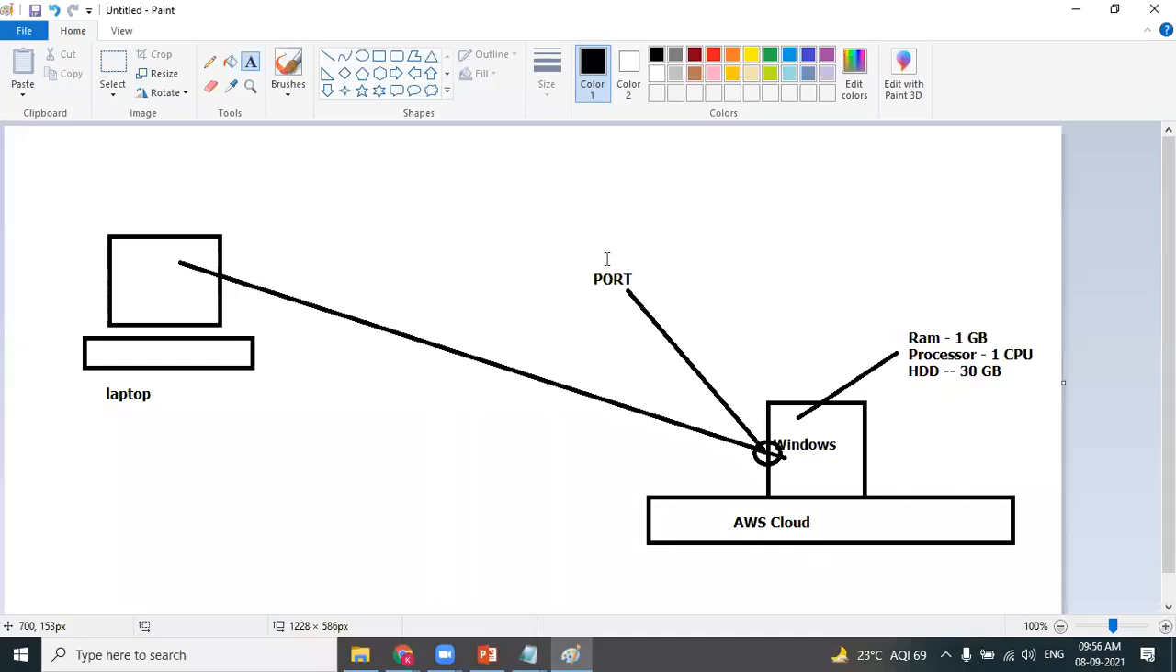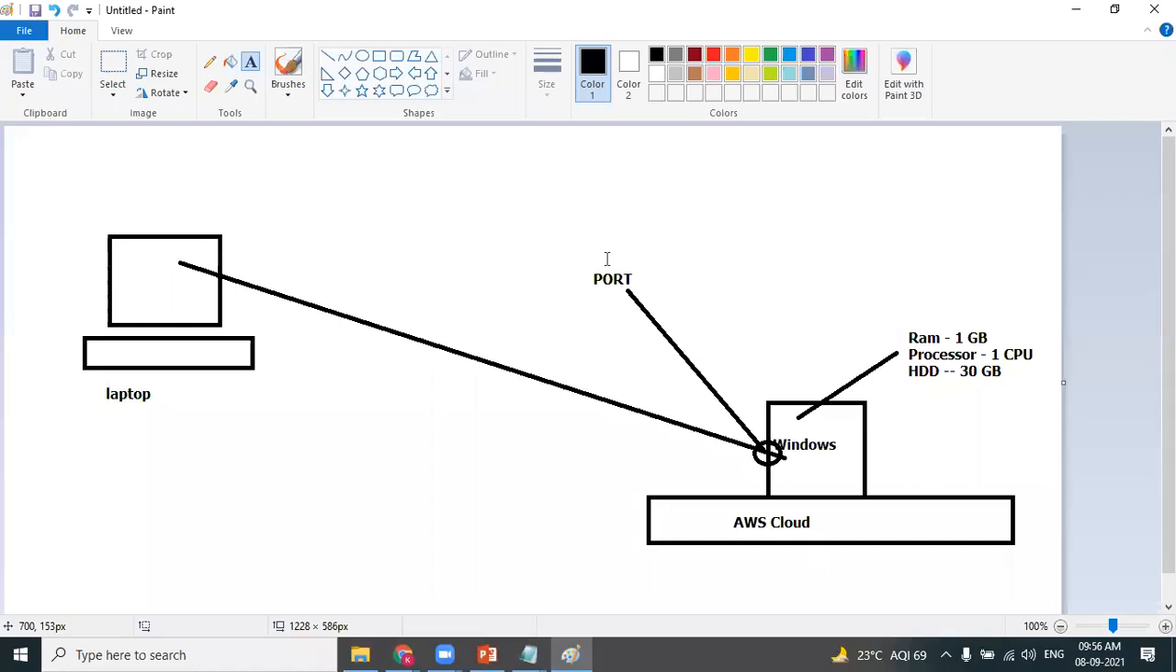Let's have one more simple example. You buy a pen drive. You want to store some data in your pen drive, some images, some documents. So what do you do? You connect the pen drive to the USB port of your laptop. Port is nothing but a point of contact where the communication happens.